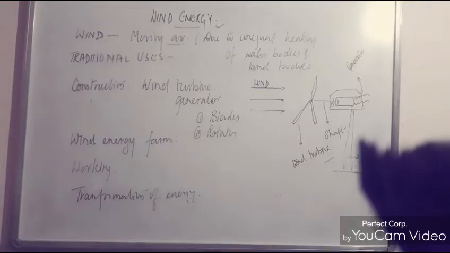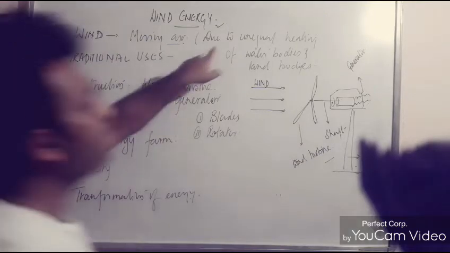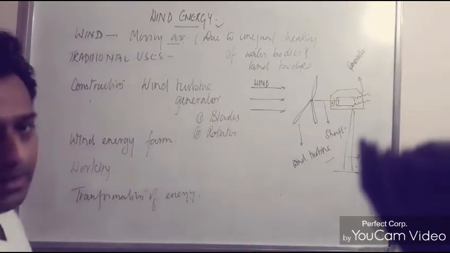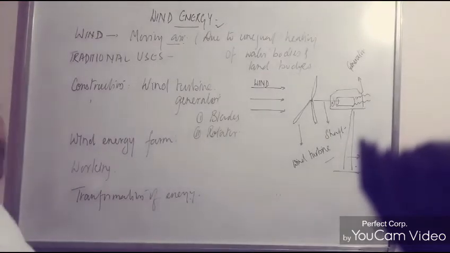I mean to say that wind is formed because of the unequal heating of water bodies and land bodies, as a result of which a pressure is developed, resulting in the movement of air from one place